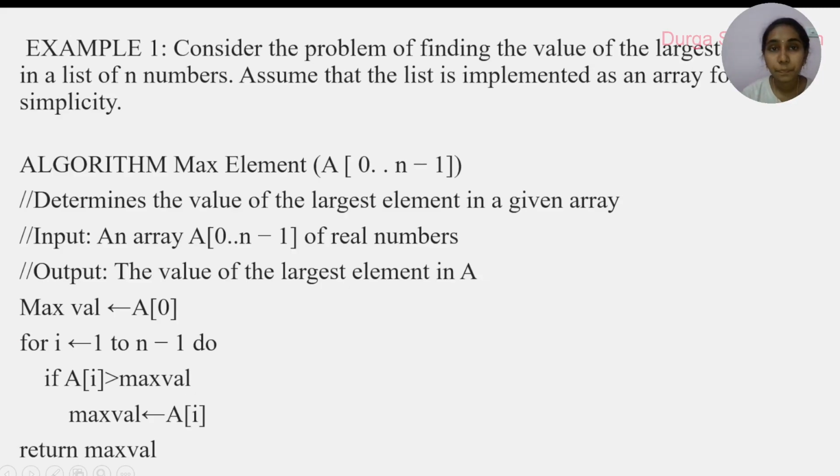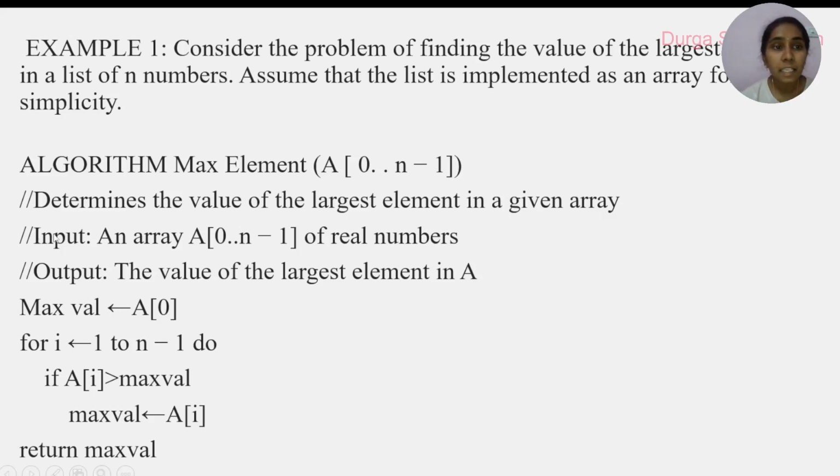So let's see one non-recursive algorithm to find the largest element in a list, in an array. We have to find the maximum element in an array. That is the problem. For that we have to write the algorithm step by step, but this algorithm should contain iterative looping statements. It should not contain recursion. Why? Because it is a non-recursive algorithm, which must contain a while loop, do while loop or for loop.